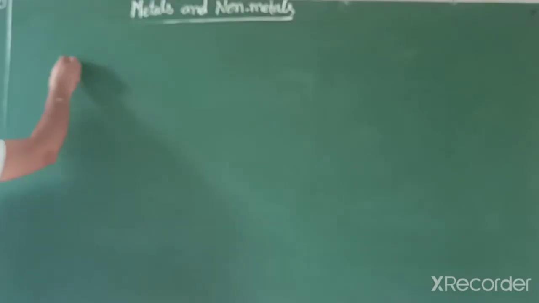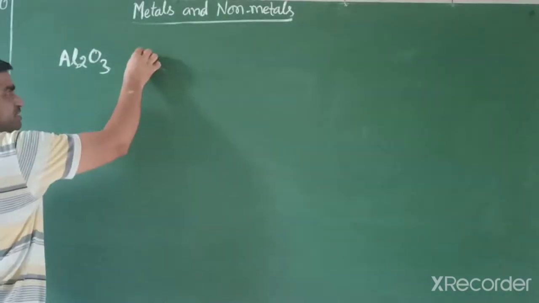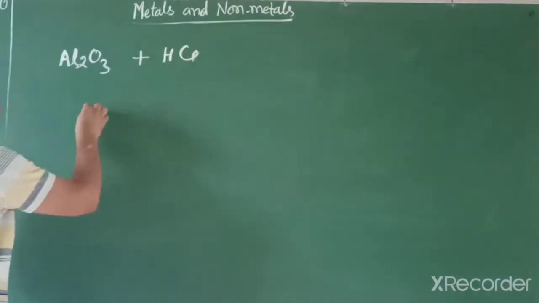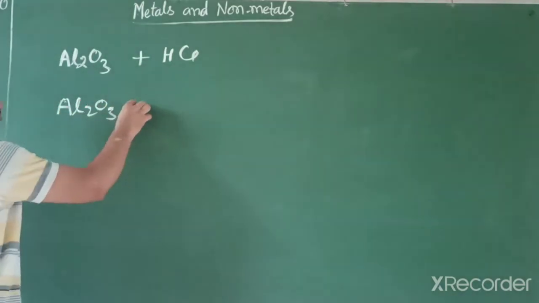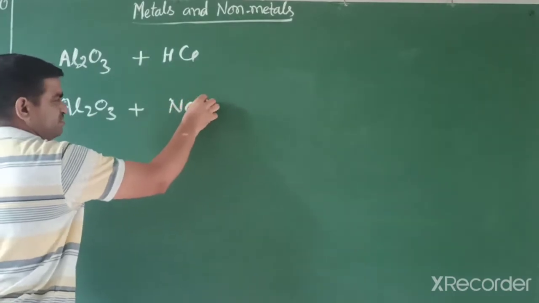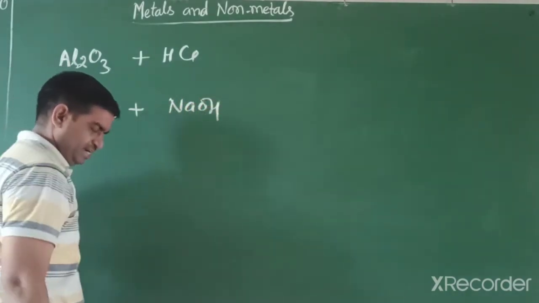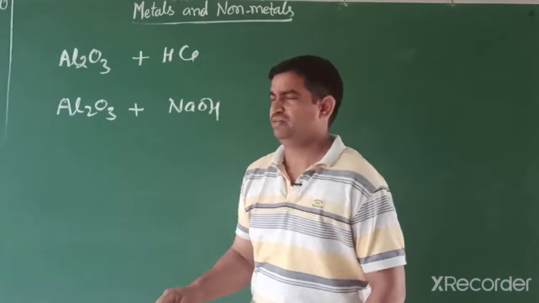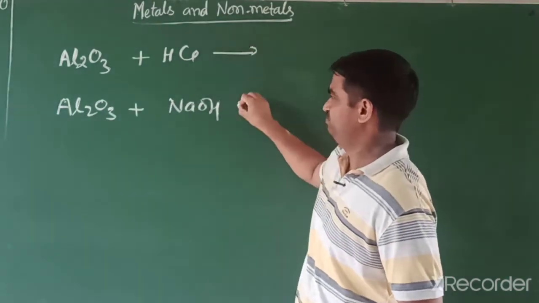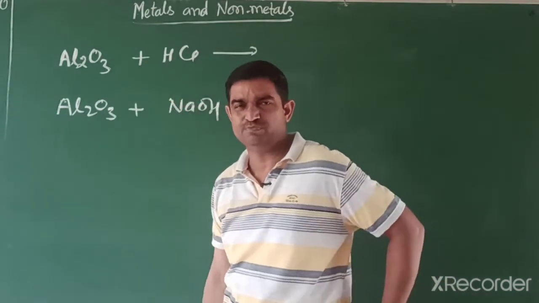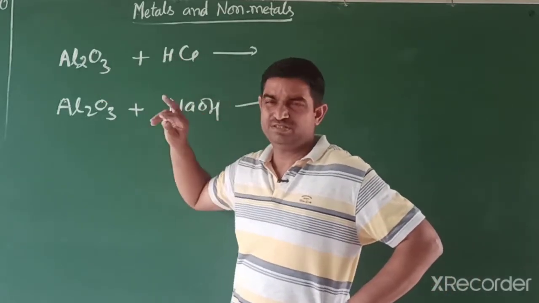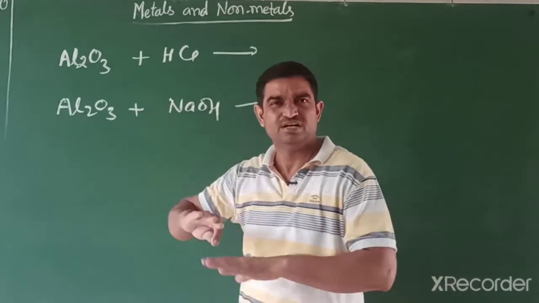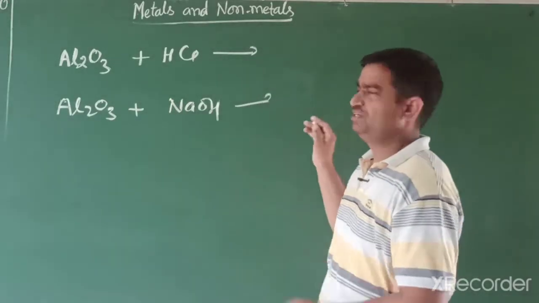Now students, we write aluminium oxide when it reacts with acid HCl, and further when aluminium oxide reacts with base. So how can we write the reaction and how can we learn it? These oxides are amphoteric: when they react with acid they behave as a base, when they react with base they behave as an acid, the opposite. So they form salt and water.